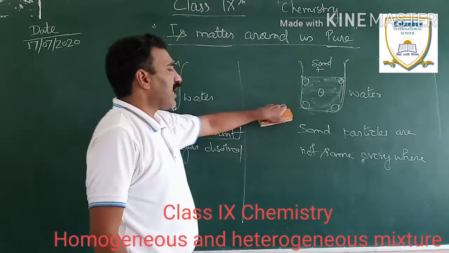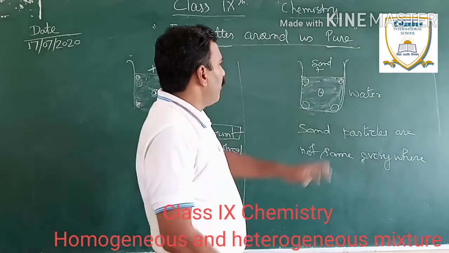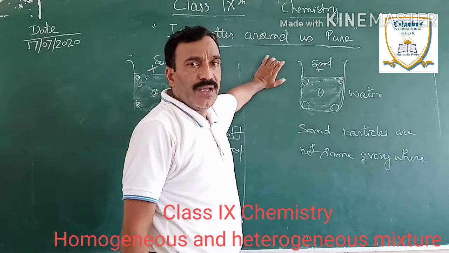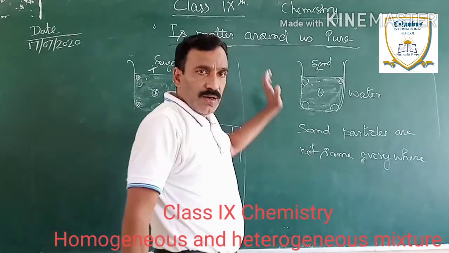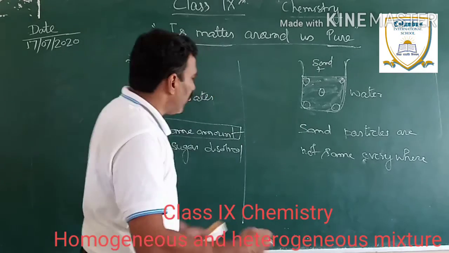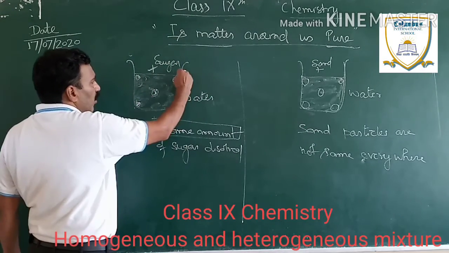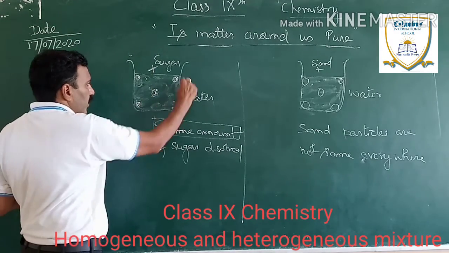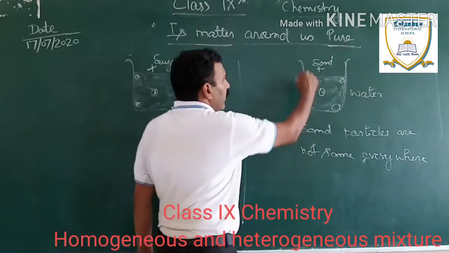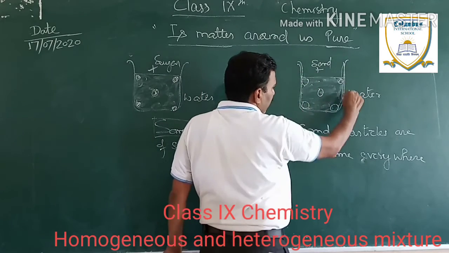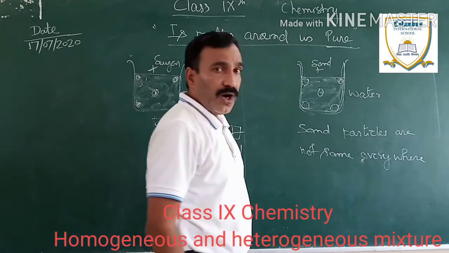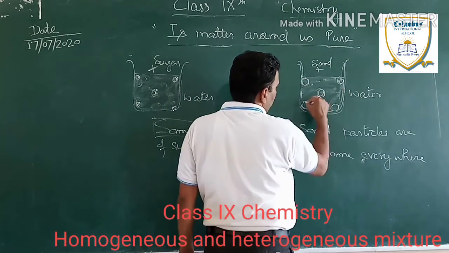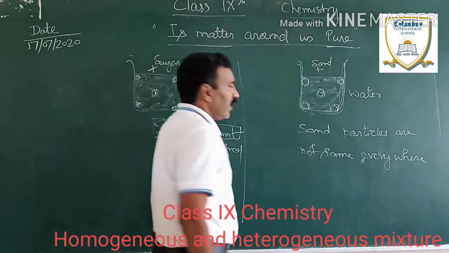Hence, this type of mixture in which the components are not uniformly distributed. This technical word is used for especially this type of conditions, uniformly spread. Here the sugar molecules were uniformly spread all over the water, whereas here in the second example, the sand particles or the dust particles are not uniformly distributed at every part or every corner of the container or the water.